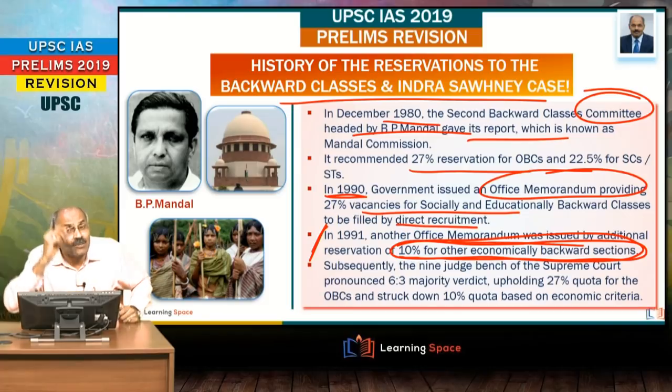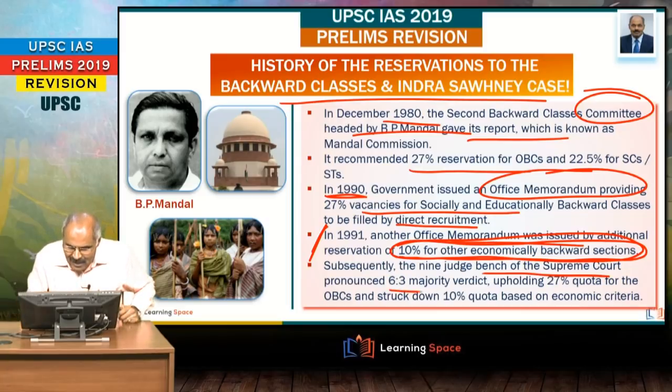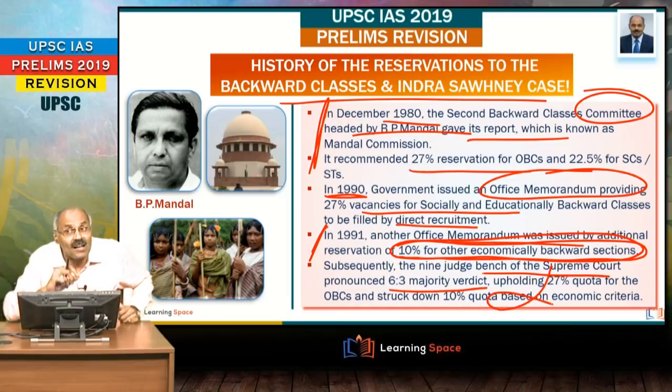Subsequently, it went to the Supreme Court, and 9-judge bench of the Supreme Court, popularly known as Indira Sahni case, and here in the 6-3 majority verdict that upheld 27% reservation for the backward classes, or you can say OBCs, and it struck down 10% quota based on economic criteria.